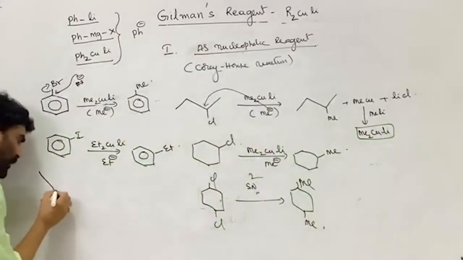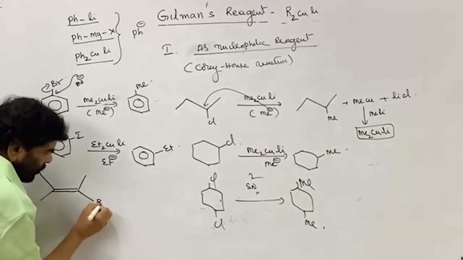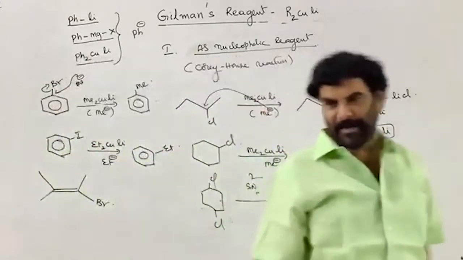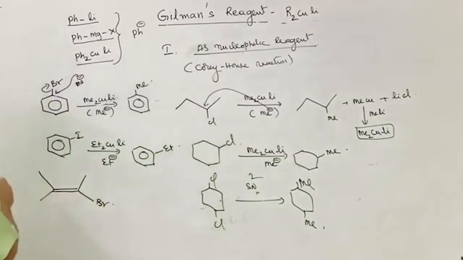So let me take the vinyl halide, bromine. See, it has its own name. We are not bothered about the name of this one. This is 2-bromo-3-methyl-2-butene.